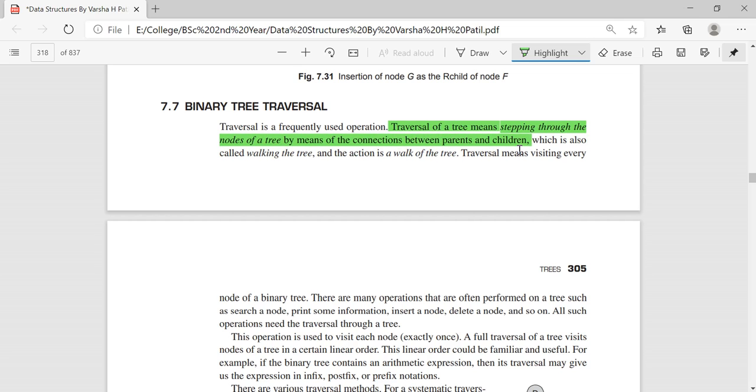parents and children. It's like if you want to reach a destination, for example, I want to go to Secunderabad railway station or MGBS bus stand, right? There are so many routes from the place where I am to that particular destination. I can take any of the routes.